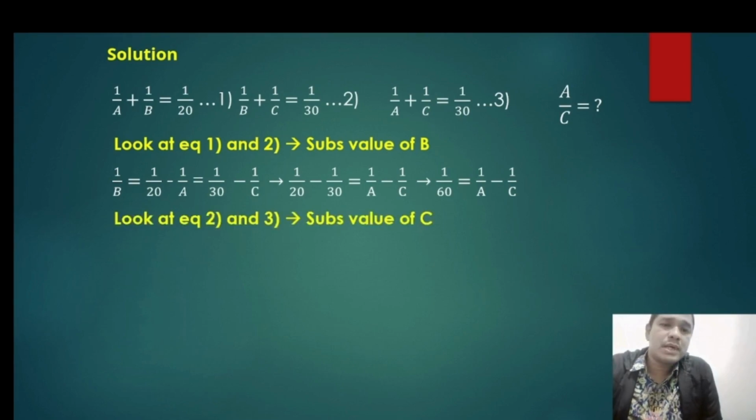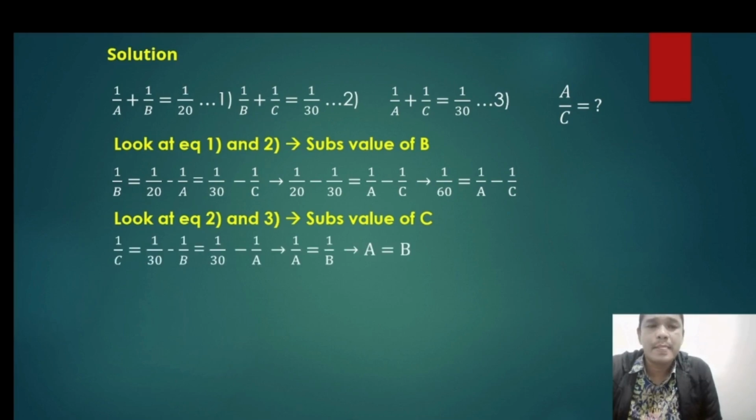And then we can look at equation number 2 and number 3 and substitute the value of C. So 1 per C is equal to 1 per 30 minus 1 per B, which is equal to 1 per 30 minus 1 per A. So 1 per A is equal to 1 per B. So the value of A is the same as B.